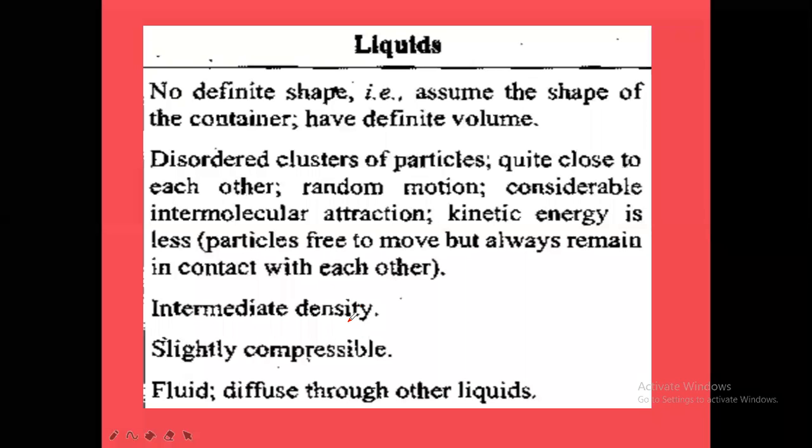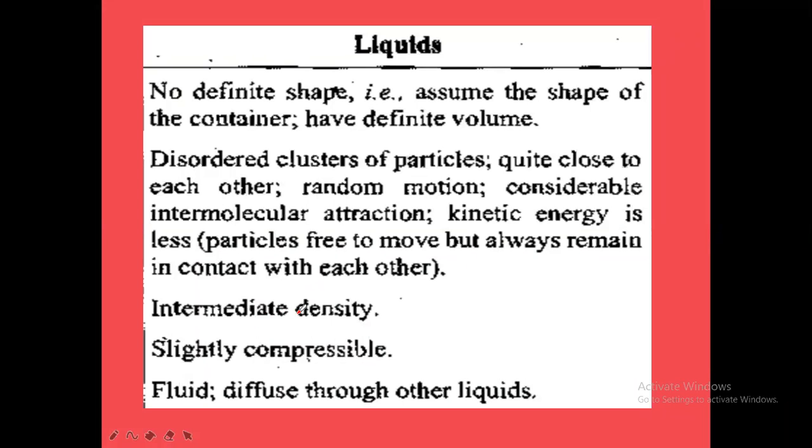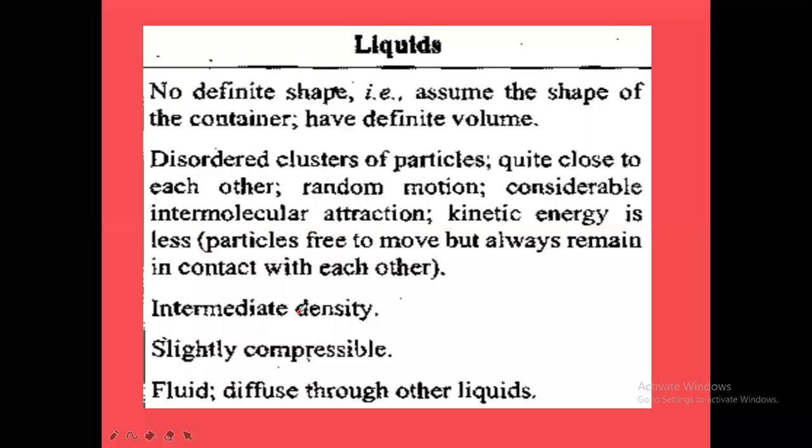Next, intermediate density means what? In between gases and solids. The density of liquids will be intermediate, meaning in between liquids and gases and solids. Generally, we say intermediate. After 10th class, what is the next study? Intermediate. Intermediate means in between the higher studies and lower studies, in between schooling and university. That study is called intermediate, we say. So intermediate density means the density of liquids is in between gases and solids density.